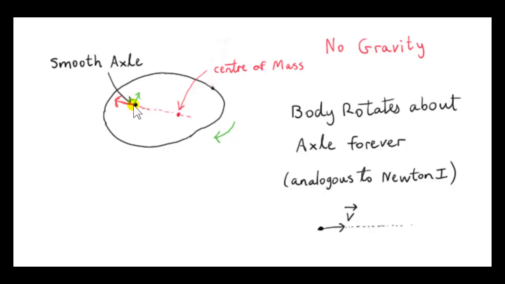Okay, if there was a resistance force, then the axle would exert a force in this direction on the body, tangential to the axle, but this force doesn't exist. So anyway, this force here is perpendicular to the part of the body that's in contact with the axle, so it has no tangential component. If it has no component, it does not change the speed of this part of the body. So the speed of this part of the body that's in contact with the axle is constant. As a matter of fact, the speed of all points in the body will be constant. But the velocities are constantly changing.